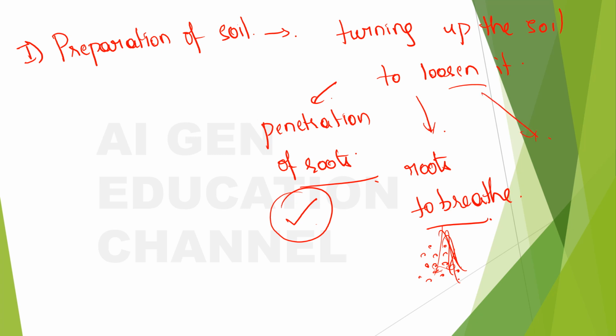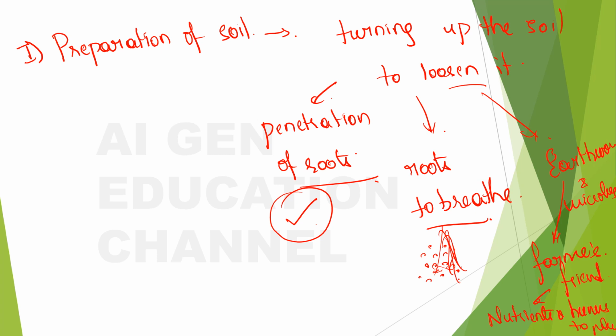The other reason would be for the growth of earthworms and microbes. These earthworms are called the farmer's friend. Why are these called farmer's friend? They are called so because they help in providing nutrients and humus to the plants, right?